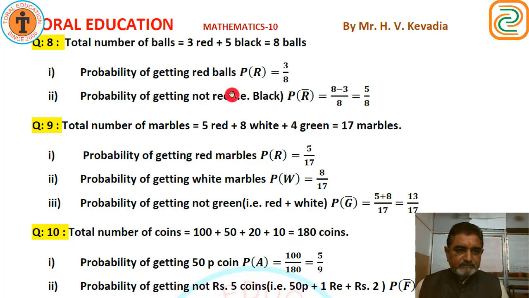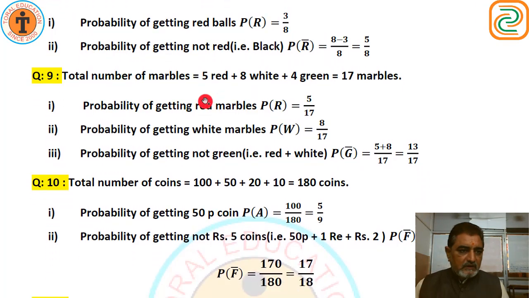Question number 9. A box contains 5 red marbles, 8 white marbles and 4 green marbles. One marble is taken out of the box at random. What is the probability that the marble taken out will be red, white, not green? We have to find 3 probabilities. The total number of marbles is 5 red, 8 white and 4 green, so 17 marbles.